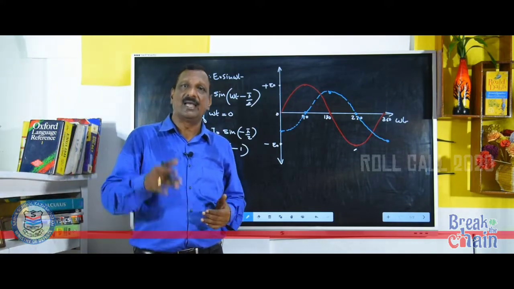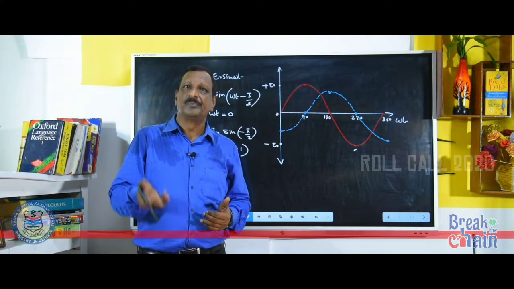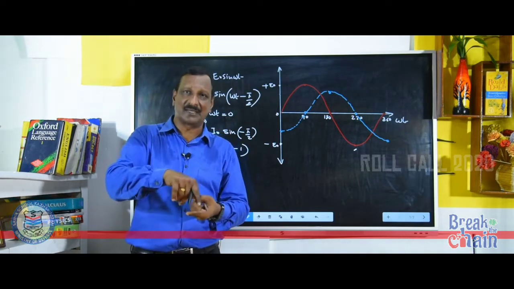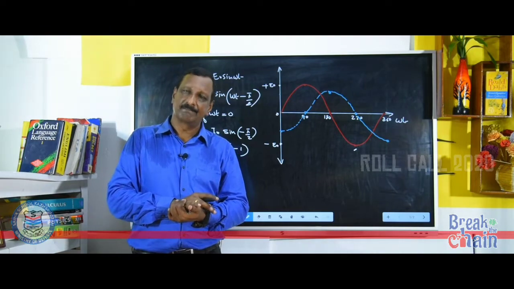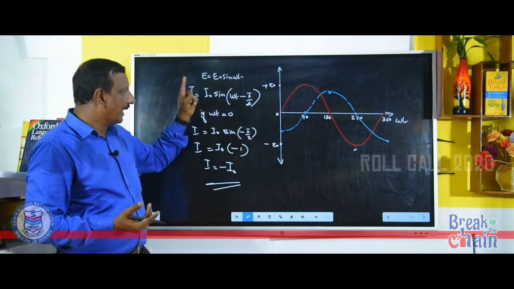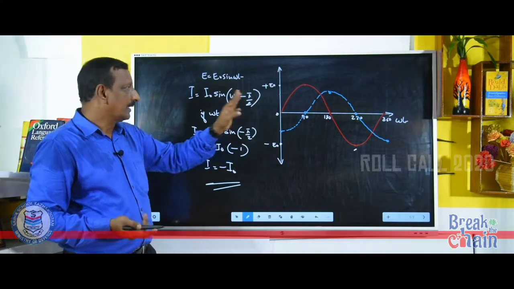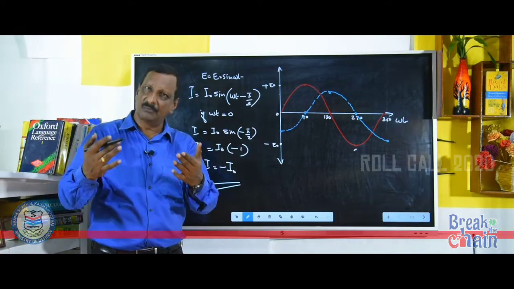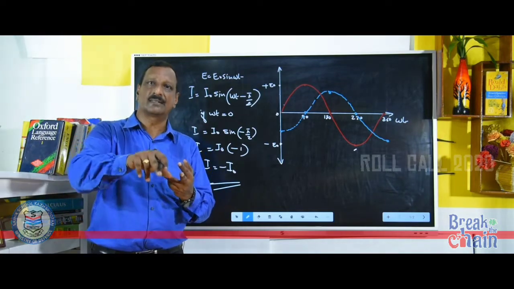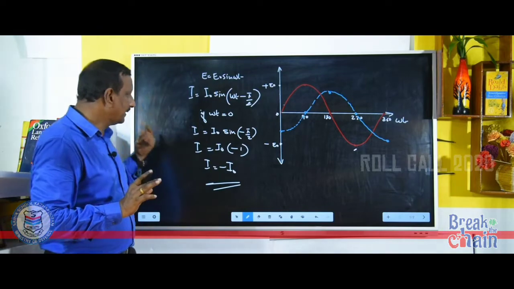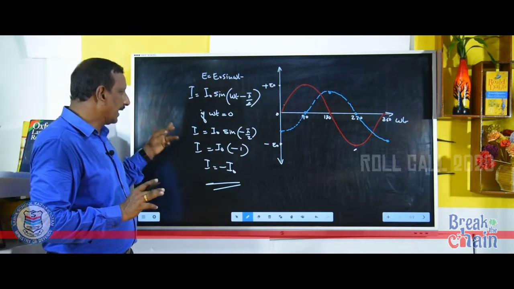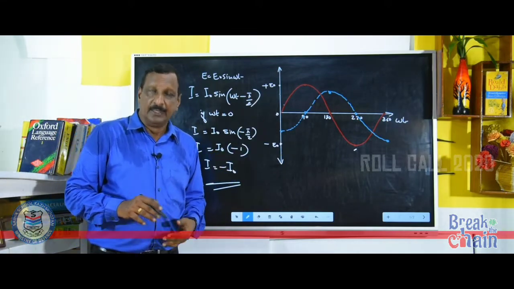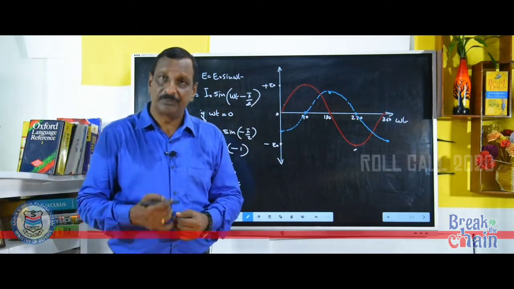So, what is the conclusion? When you are connecting an inductor in AC, current is lagging the EMF, or EMF is leading the current by 90 degree. I repeat, when an inductor is connected to AC, the EMF will lead the current. We are beginning with the EMF term. EMF will lead the current by 90 degree. That is, E is equal to E0 sin omega t, I is equal to I0 sin (omega t minus pi by 2).